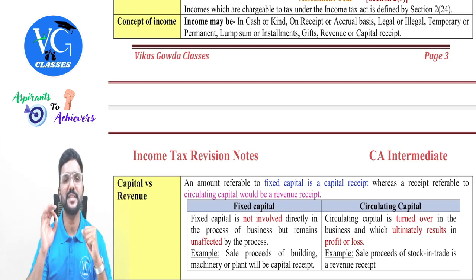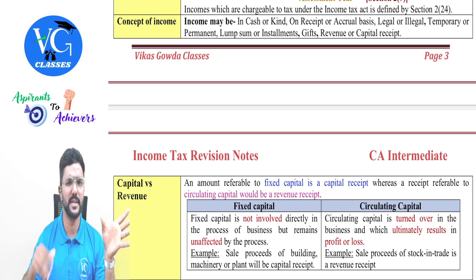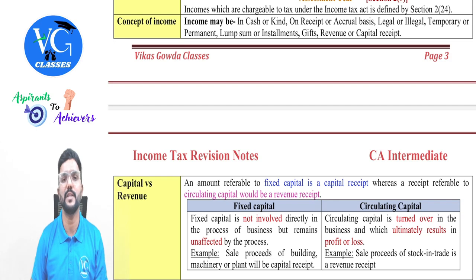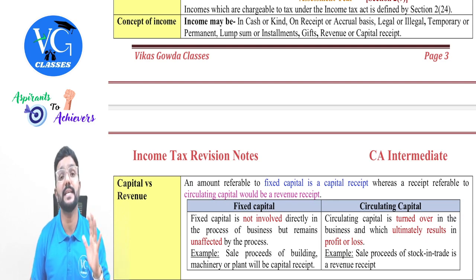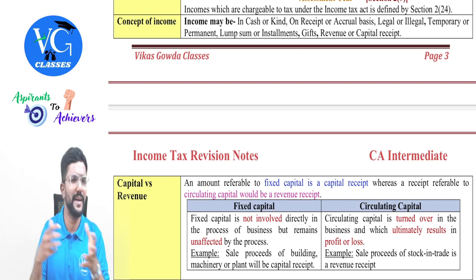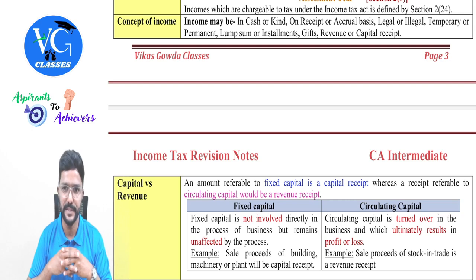Then gifts. As per section 56(2)(x) of Income Tax Act, gift is taxable under the head income from other sources, guys. There are few exceptions like if you receive any gift from relative or if the value of the gift is less than 50,000 and all, it is not taxable. But anyway, sir, can gift be considered as income? Yes. And gift can be in the form of money, movable property or immovable property. In case of movable and immovable property, we need to check fair market value or stamp duty value and all to see whether it is taxable or not, which we'll be learning in income from other sources, guys.